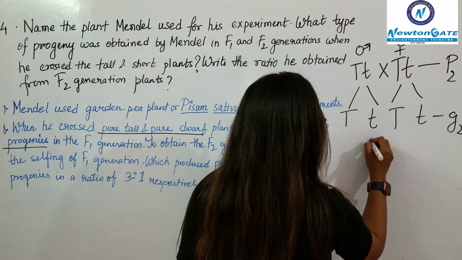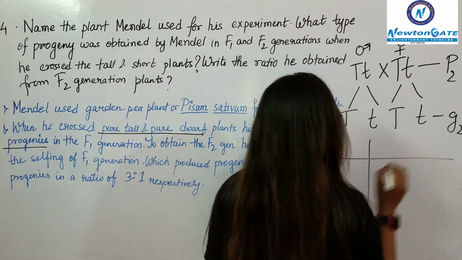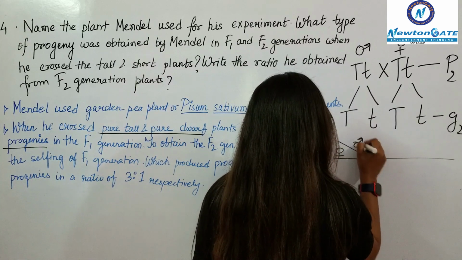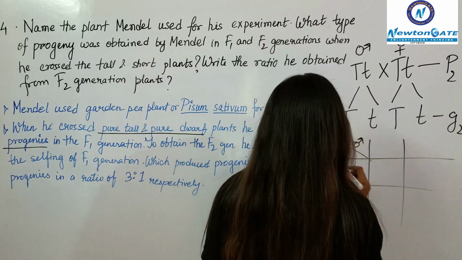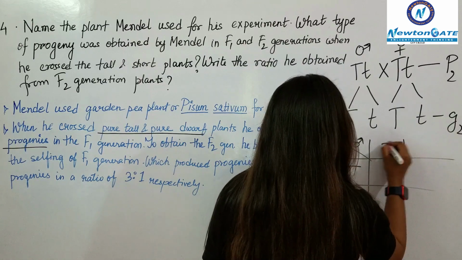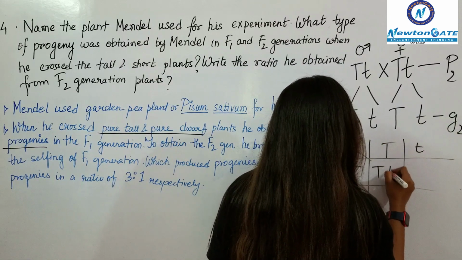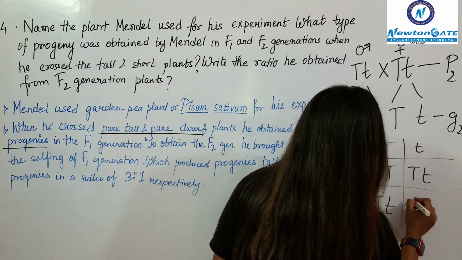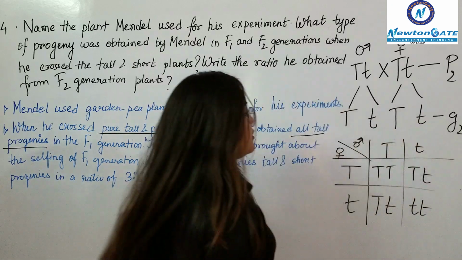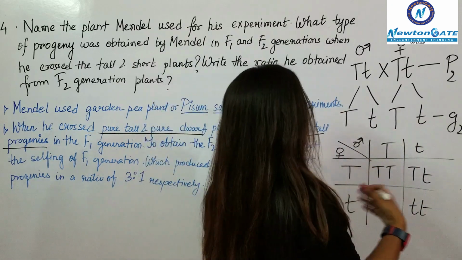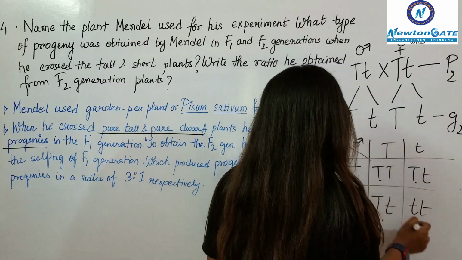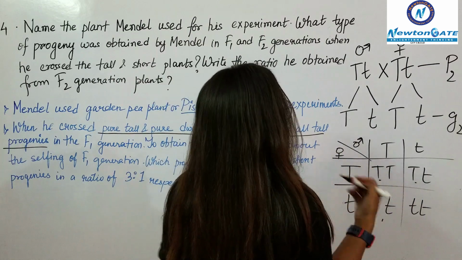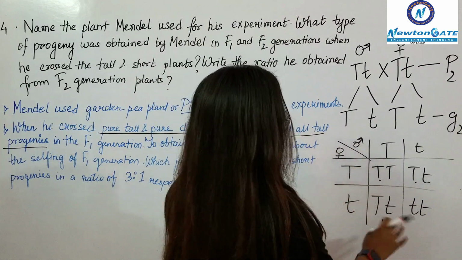And if we prepare a Punnett square here for this case, we will get to know that it will form like this, that he produced 3 tall plants and 1 dwarf plant. 3 tall phenotypically and 1 dwarf.